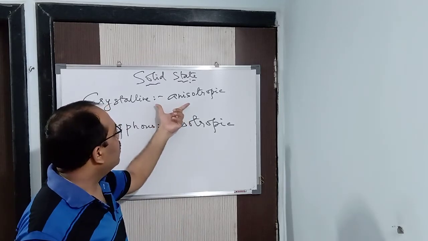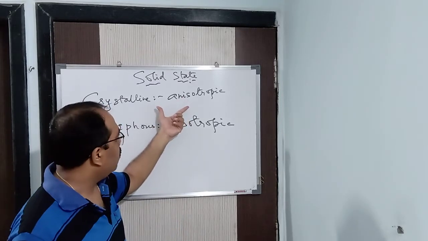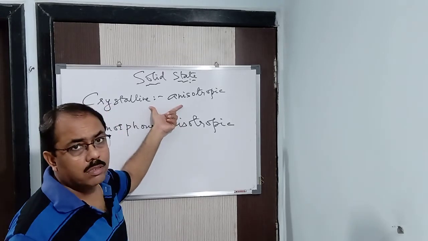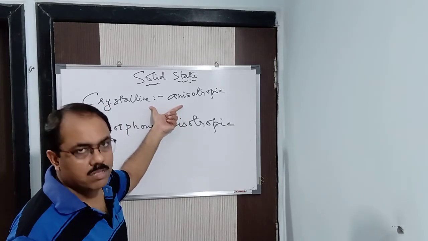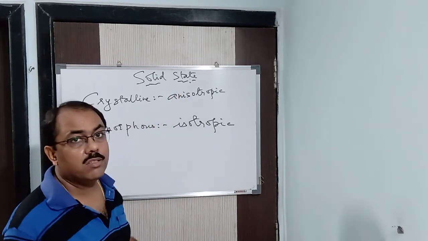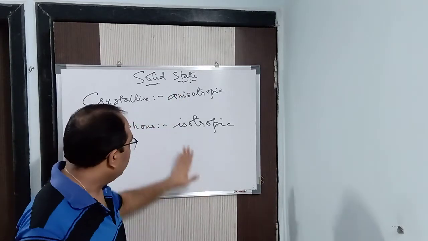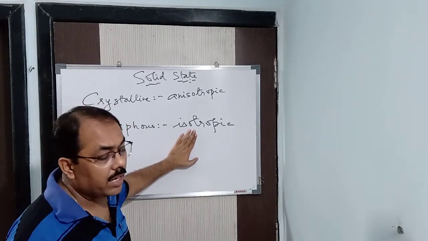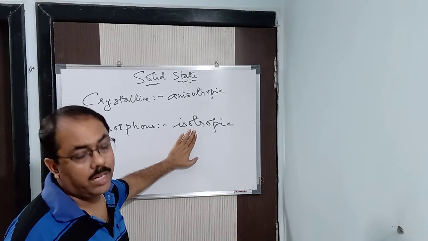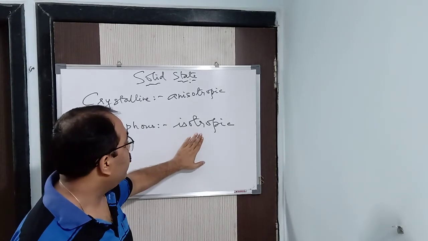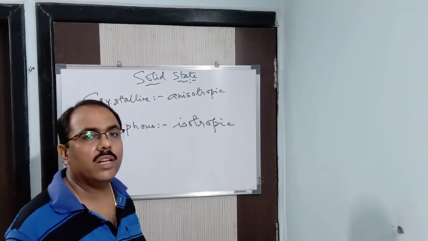So what do you find? That these properties, physical as well as chemical, are different in different directions. Why? Because the arrangement of the molecules in a crystalline solid is different in different directions. But in case of amorphous solids, these properties, electrical conductivity, thermal conductivity, refractive index, are the same in all directions. Why? Because the arrangement of the solid is the same in all directions.